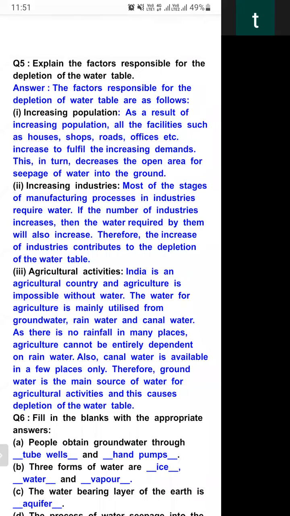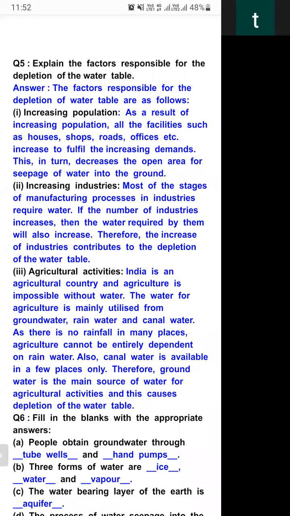If there is no open area available because of the construction, the rainwater or the water on the ground will not be seeped under the ground, and the water table will not be recharged, and it will goes on decreasing day by day. Means depletion will be there.